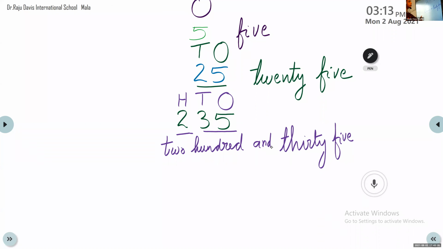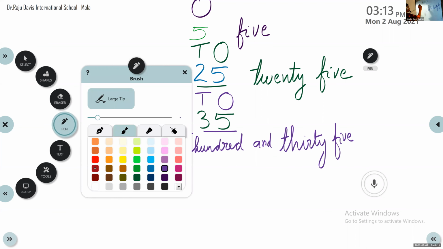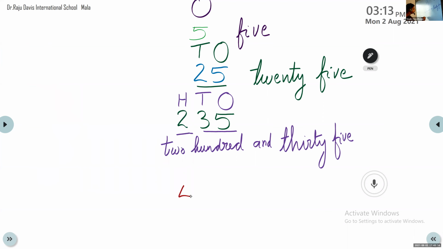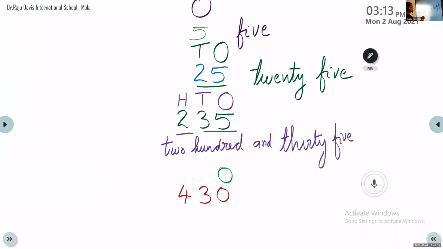Please listen here. Now let us write another number, and the number is 430. Here we can see there are 3 digits. It's a 3-digit number, so it has 3 places. At the rightmost, the place is ones. So let us put the letter O, and in the middle we have tens place T, and we have the hundreds place, that is H. So at hundreds place we have 4, tens place we have 3, ones place we have 0.